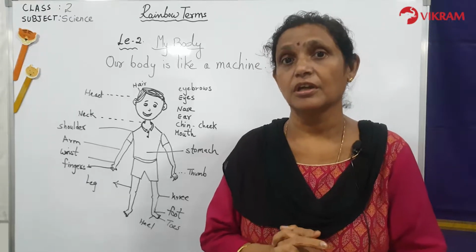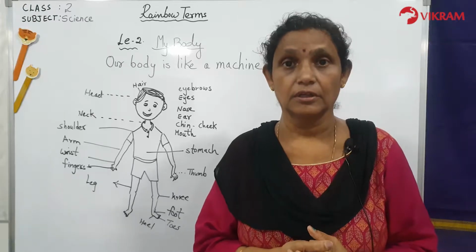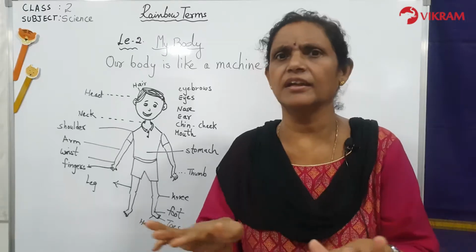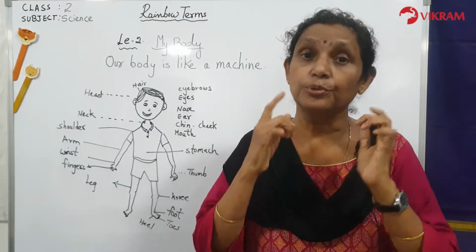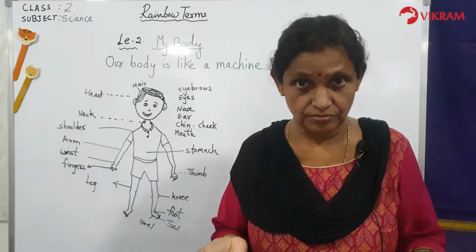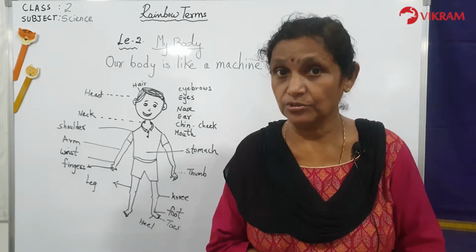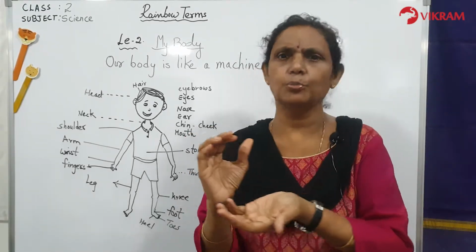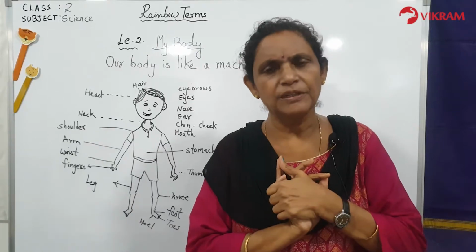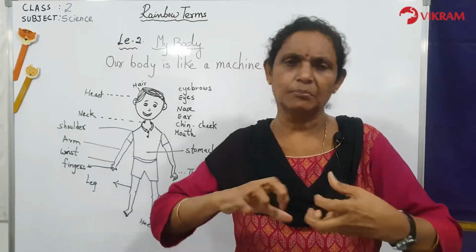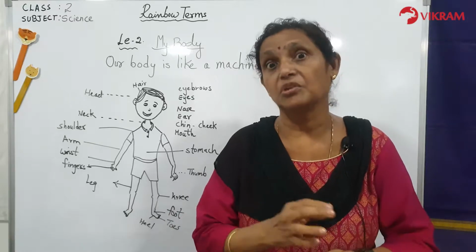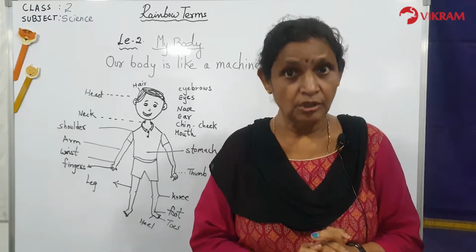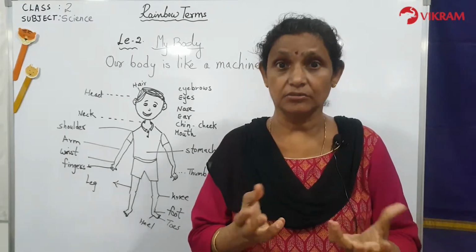Special function is what? If you say eyes, yes. If you are not looking after the eyes properly, you will not be able to see the world or anything at all. So what happens if you don't look after them? They will get damaged. They will not work properly. Yes or no? Just look at your small toy. You have a nice small car to play. If you don't look after it properly, what will happen? Somebody will pull it, somebody will do something to it and it will break. Then you will cry. Yes or no? Your toy is broken. Yes or no? So you don't want anything to be hurt or broken.